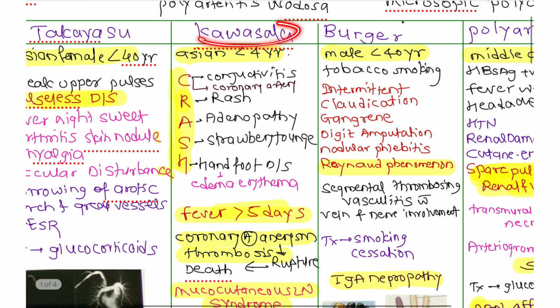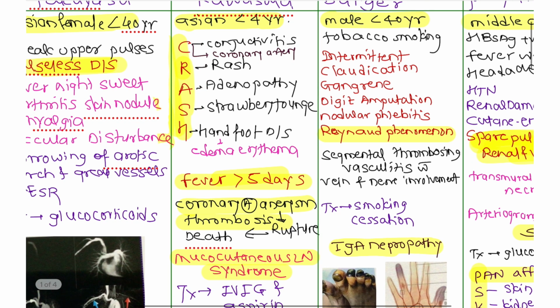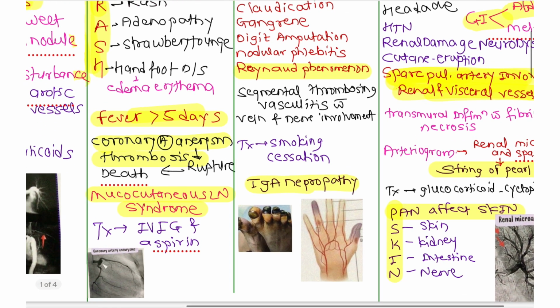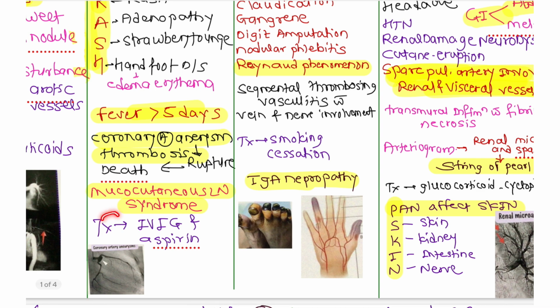So this Kawasaki affects children less than 4 years, rash, and it is also called mucocutaneous lymph node syndrome. Here the fever will be there greater than 5 days. So you have a typical history in the case, that is a question: an Asian female 3-year-old, adenopathy, fever greater than 5 days, treated with aspirin, like that questions are there. So the treatment will be IVIG and aspirin.